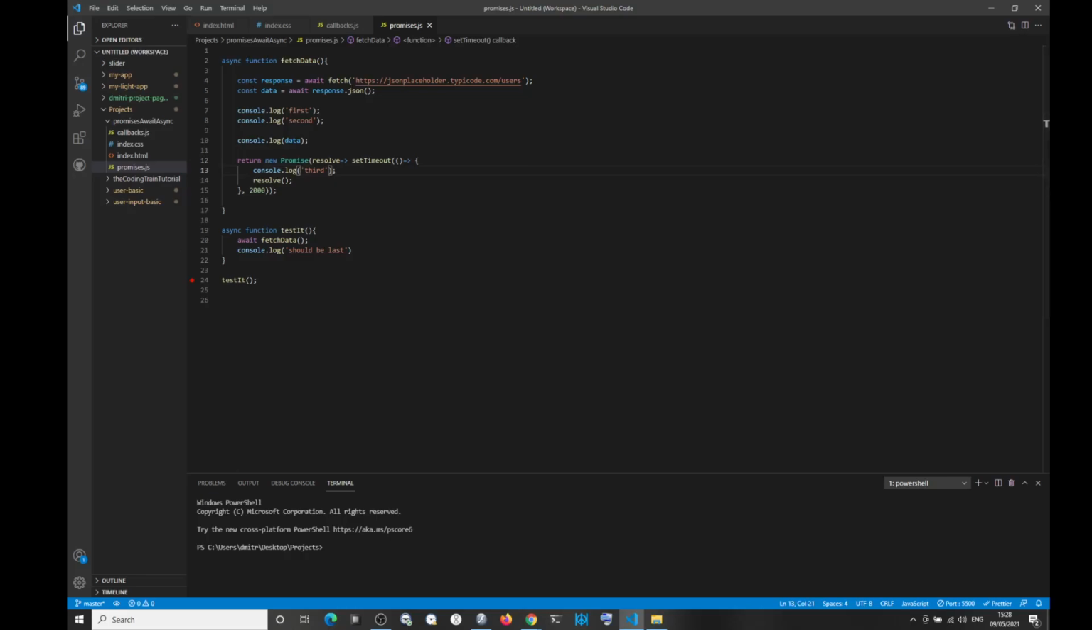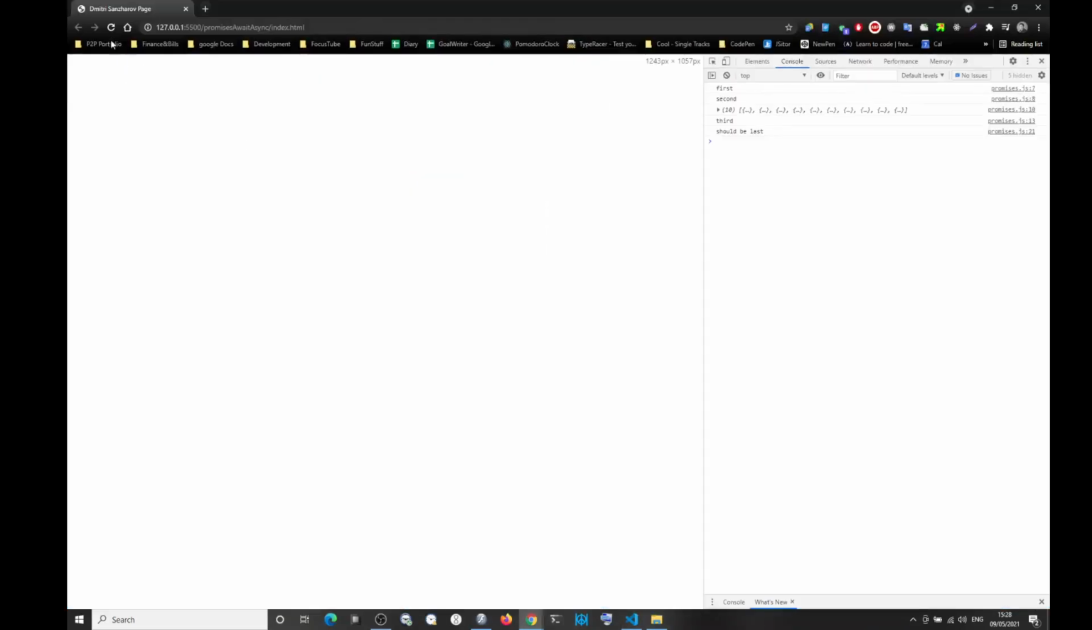And then it works. So you see, this should be first, second, data comes out, third, and then this is last. And this is the way it works in here. Look, first, second, data, and then third, this should be last. Okay, that's it.